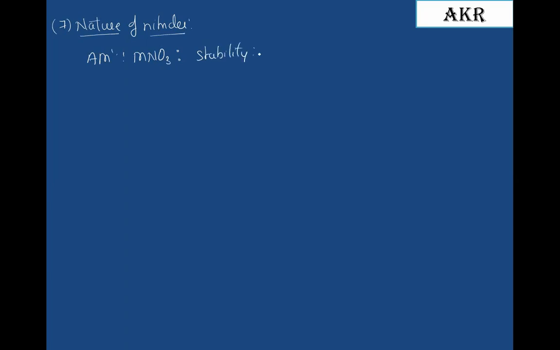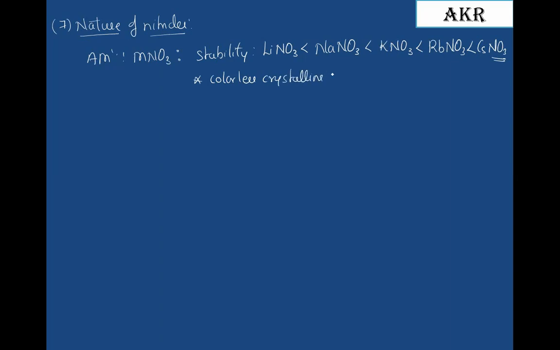of these metal nitrates is like this: lithium nitrate, sodium nitrate, potassium nitrate, rubidium nitrate, and cesium nitrate. Since the ionic radius is maximum, as we move down the group, the stability of nitrates goes on increasing. These are all colorless crystalline solids which are easily soluble in water, and solubility increases as we move down the group.